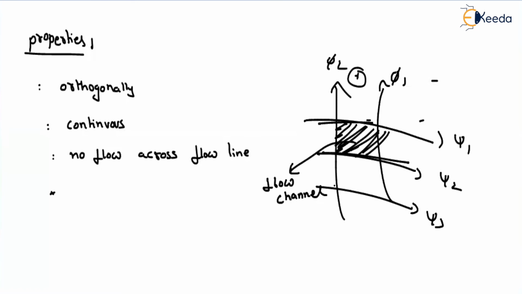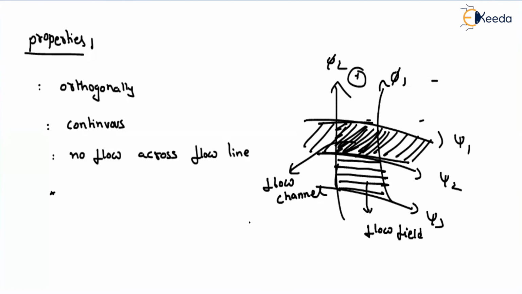The area bounded between two adjacent potential lines and flow lines is referred to as a flow field. So previously we have seen only the area between the two flow lines, but right now we are talking about the area surrounded by the potential lines and flow lines, this I will call a flow field.